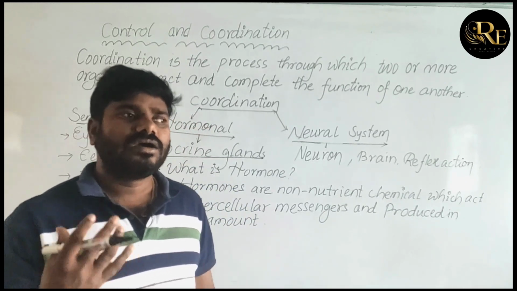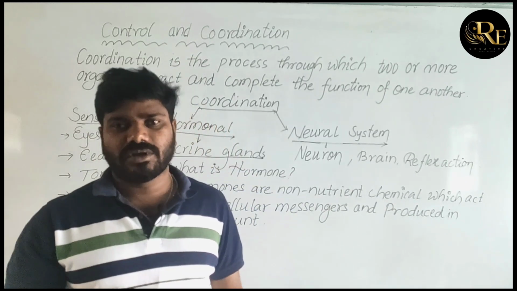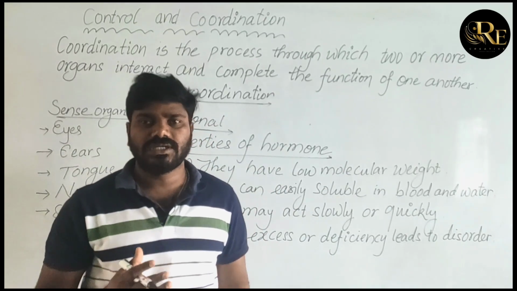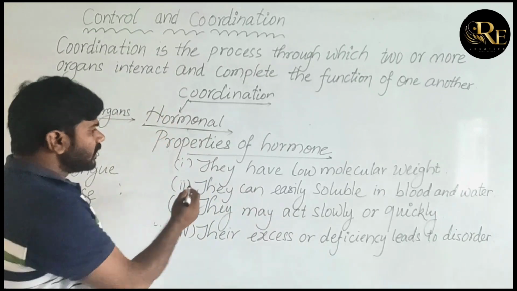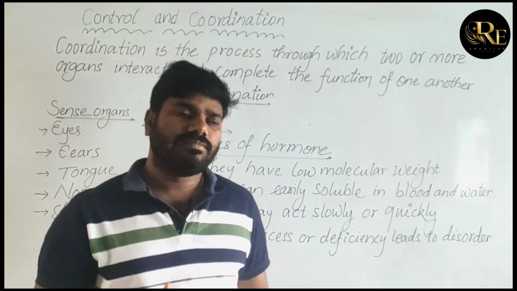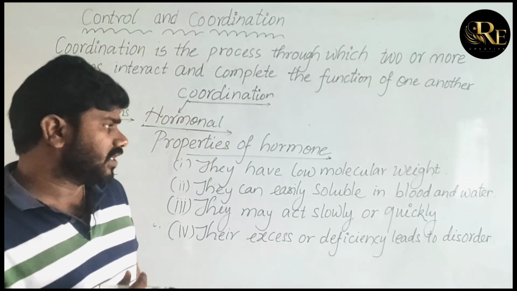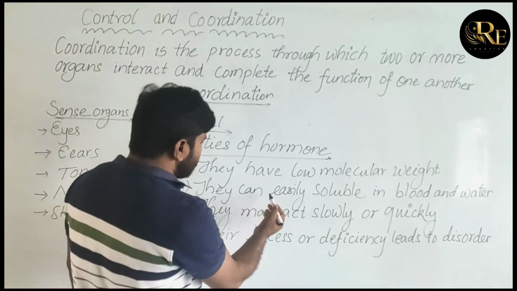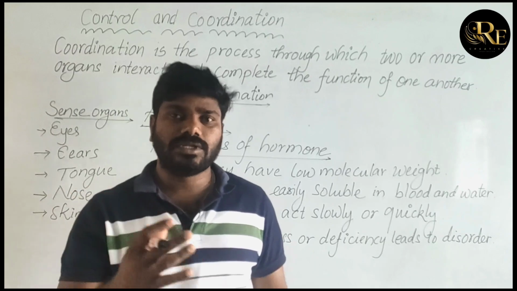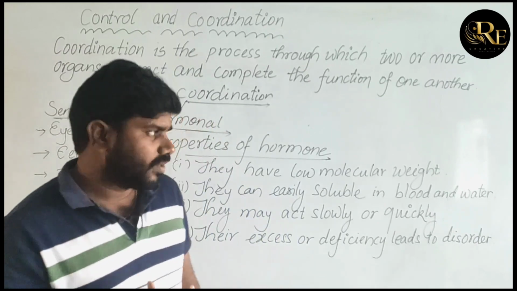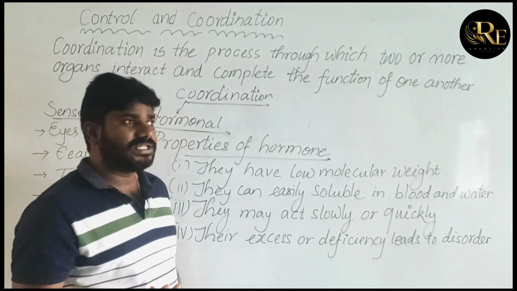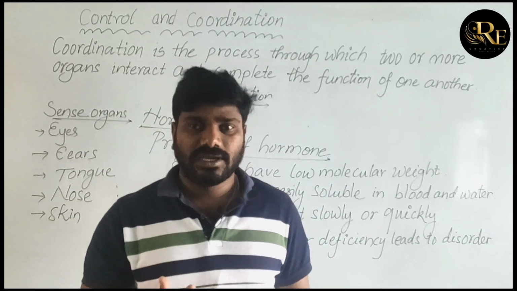What properties does a hormone have? First, they have low molecular weight, which means they are very light in molecular weight. Next, they are easily soluble in blood and water. Hormones can easily dissolve in water as well as in blood. Next, they may act slowly or quickly.